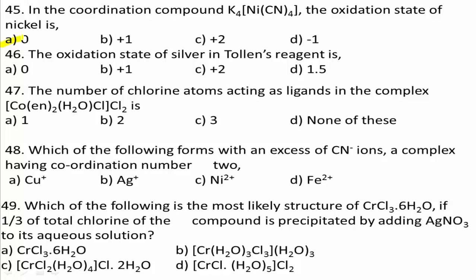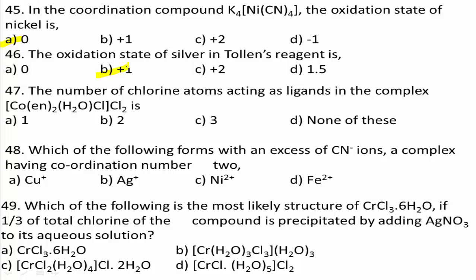Yes, Tollens' reagent is [Ag(NH3)2]OH. Here oxidation number of Ag is taken as X. Therefore X plus 2 into 0 equal to 1. Therefore X equal to 1. Means +1 is the right answer.